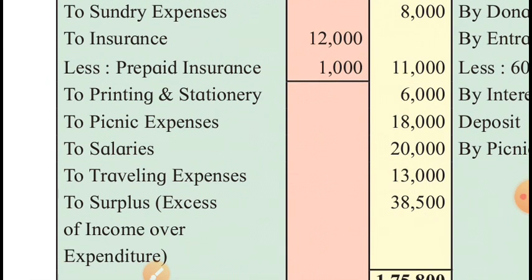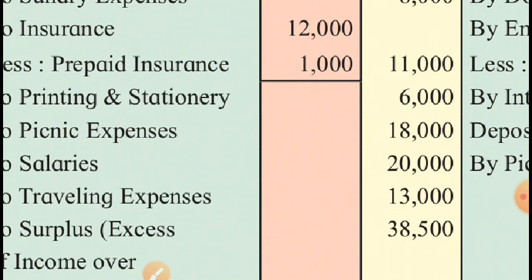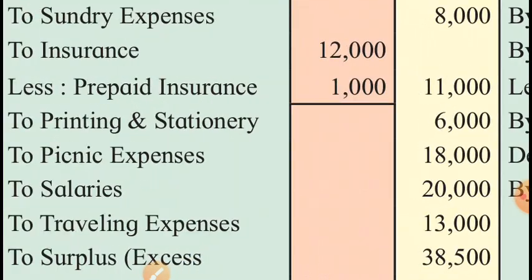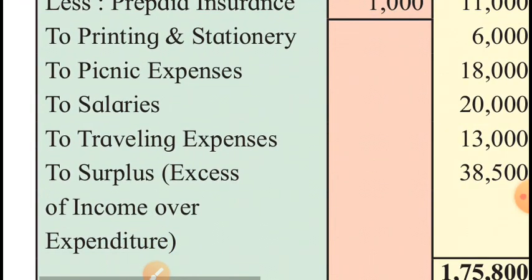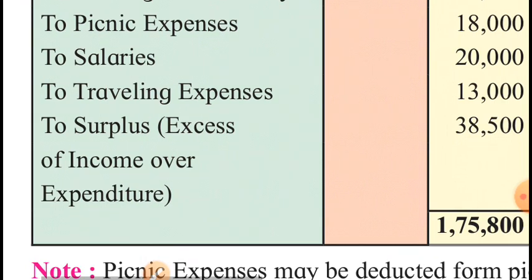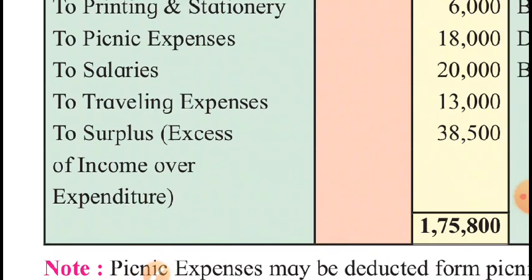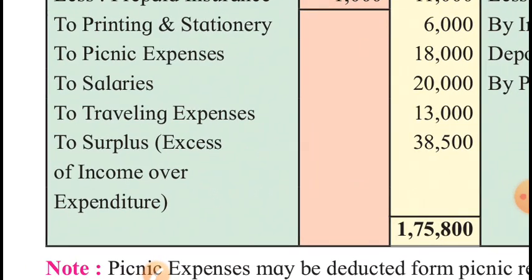Sundry expenses is an expense, I told you. Insurance: the payment side said that we paid 12,000 for insurance, but the adjustment said out of 12,000, 1,000 is prepaid, so we are deducting that amount, and only 11,000 is shown in the outer column as an expense for this year. Prepaid insurance will be shown on the asset side. Other items, printing and stationery, picnic expenses, salaries, traveling expenses are expenses for the business carrying no adjustment, so directly they are shown in the outer column.